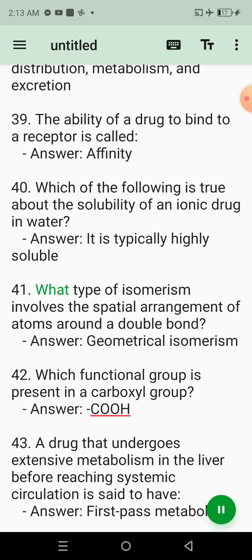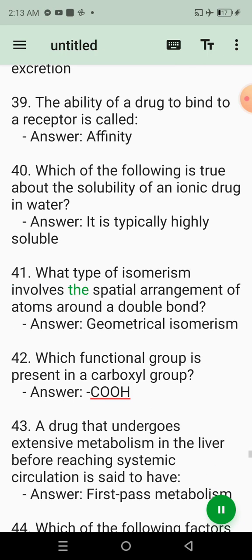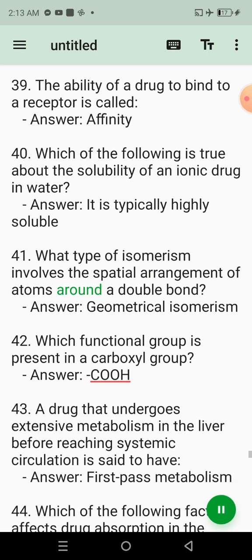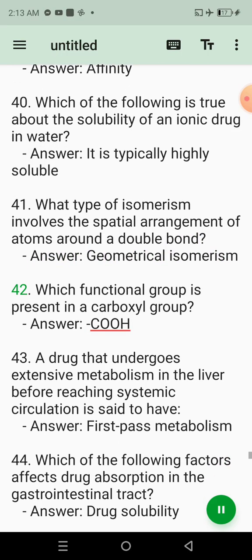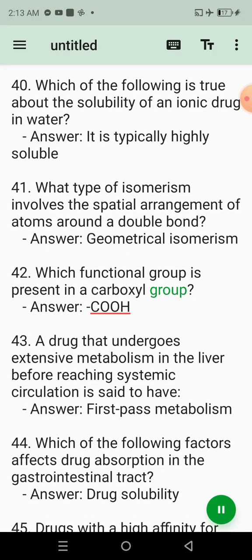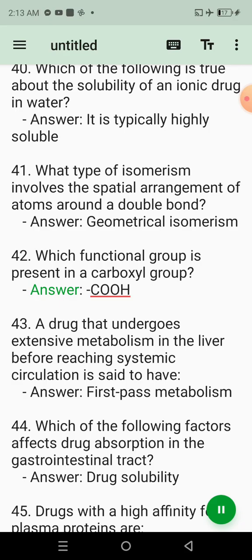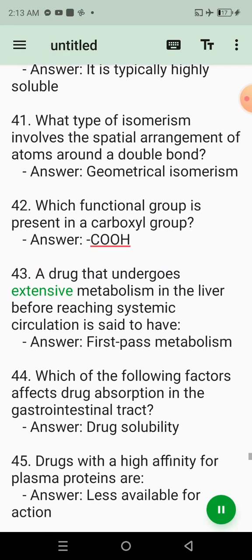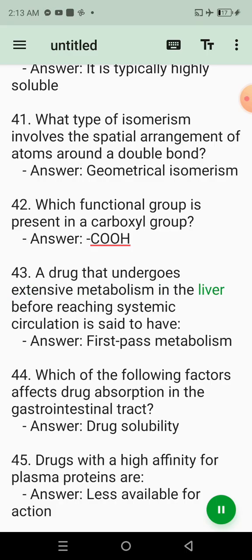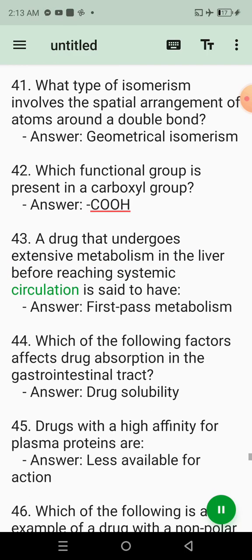41. What type of isomerism involves the spatial arrangement of atoms around a double bond? Answer: Geometrical isomerism. 42. Which functional group is present in a carboxyl group? Answer: COOH. 43. A drug that undergoes extensive metabolism in the liver before reaching systemic circulation is said to have?